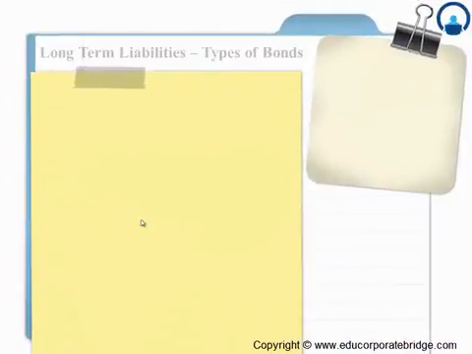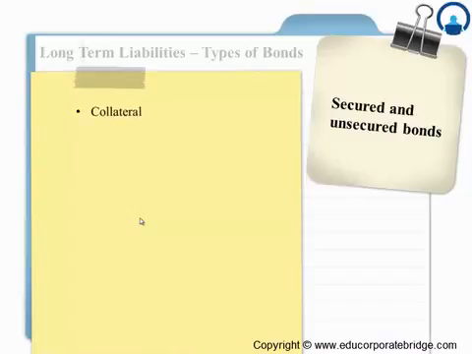Now let's look at different types of bonds which are generally available in the market. The first one we'll take is the secured and the unsecured bonds. Secured bonds by default have some kind of collateral attached to it. Now just think about it, if, let's say, as a normal investor, I approach a bank for a loan, in return, if I can give something, my home documents, as a mortgage or a collateral, then the bank will be able to finance my loan. This will be called a secured bond.